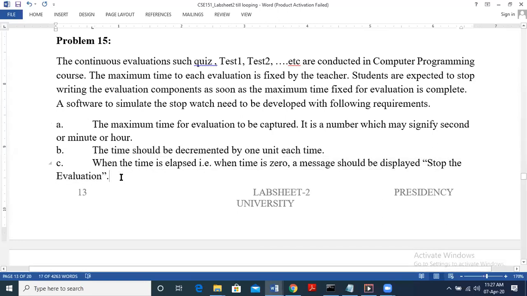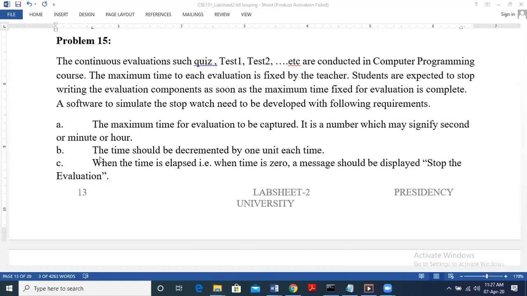So according to this question, we understand if we take input as 5, we need to print 5, 4, 3, 2, 1, and then stop the evaluation has to be printed. I hope the question is clear to all of you. If there is any doubt in this question, you can message.